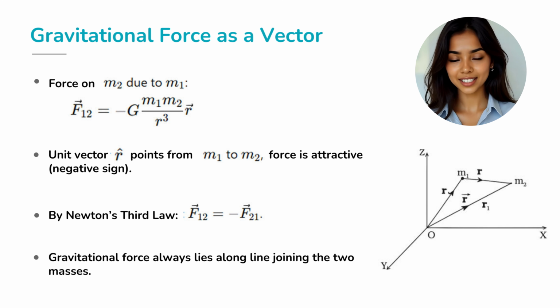The minus sign tells us something crucial. The force is attractive, always pulling the masses together. And by Newton's third law, F12 equals negative F21. In other words, the pull of Earth on the moon is equal and opposite to the pull of the moon on Earth. That's why tides exist. Both bodies influence each other.